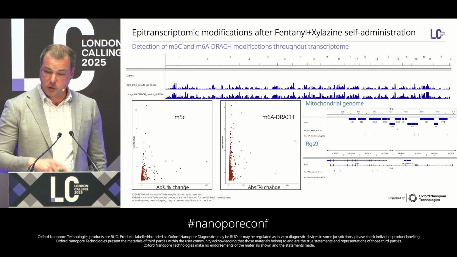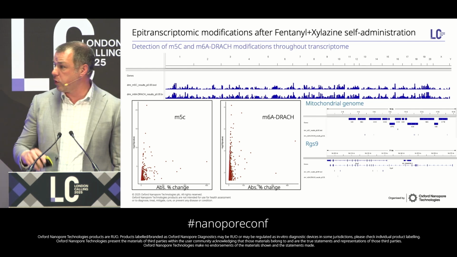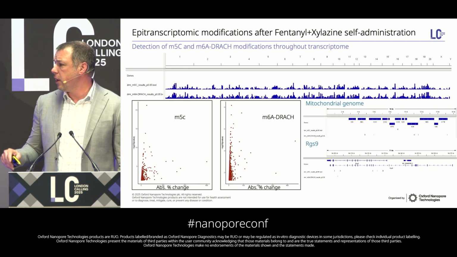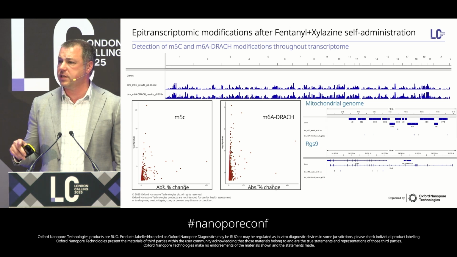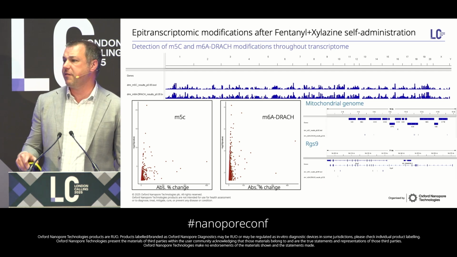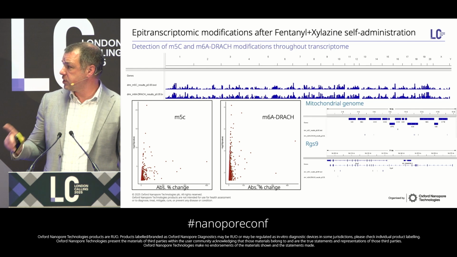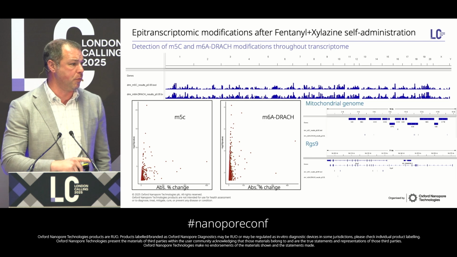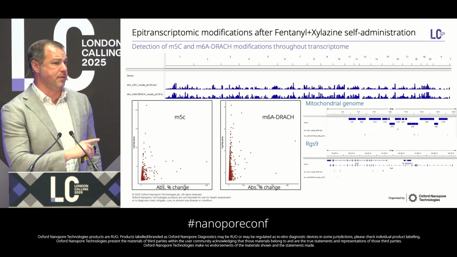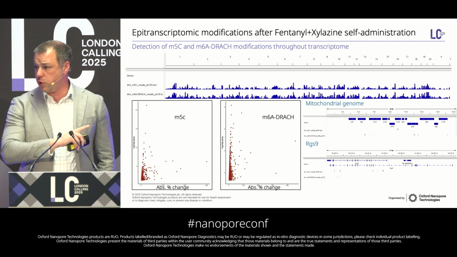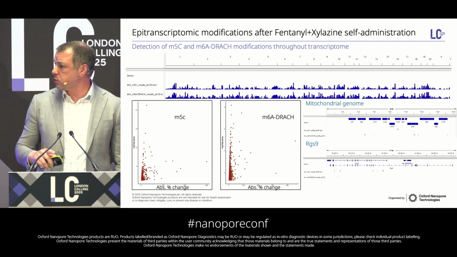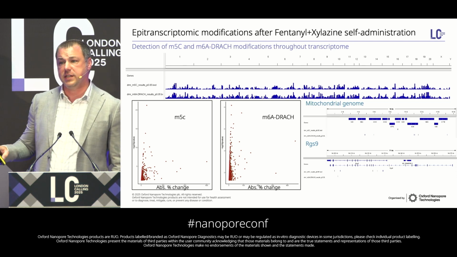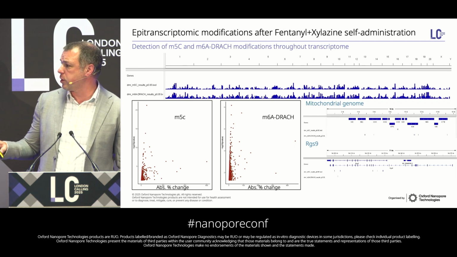But in the modified bases, we also find genes that we know have roles in opioid addiction. And I'm showing RGS9 here because that's one of particular interest to my lab. The gene RGS9 is associated with differences in opioid dependence, specifically at the level of tolerance. So SNPs in RGS9 are associated with difference in the continued volitional self-administration of opioids. And in this data, we can actually identify differences in epitranscriptomic modification. And so a question we're going to want to dig into in our upcoming work is one to validate these all independently by other methods, but then also see what's the translational differences that these lead to in these specific genes and other genes we know are associated with opioid self-administration.